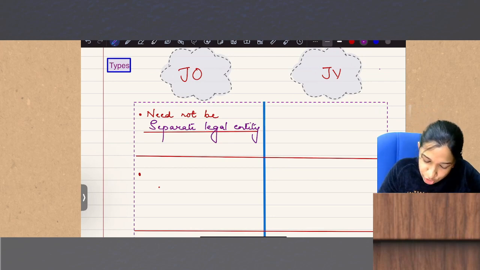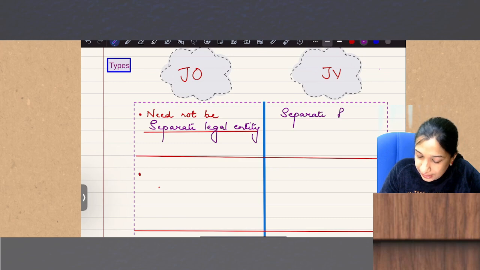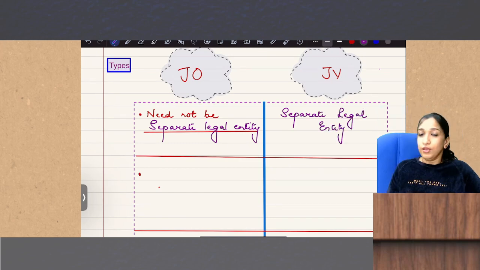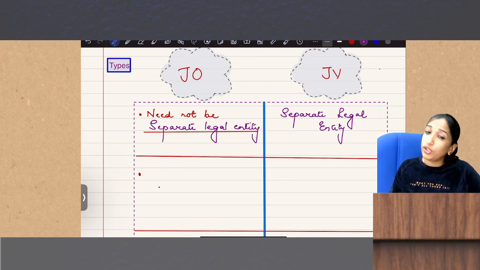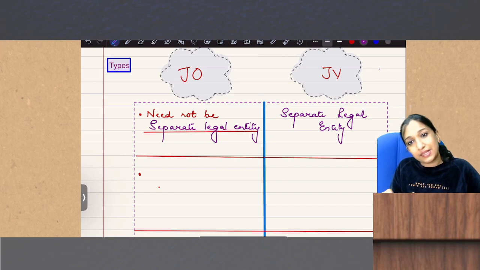But JV should be a separate legal entity. Without forming a company, you can do joint operations, but only with a separate legal entity can you say it is a joint venture.